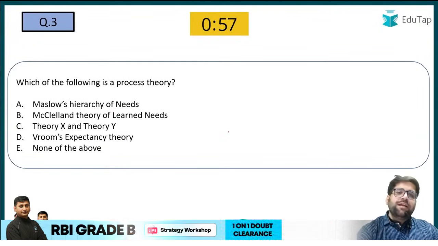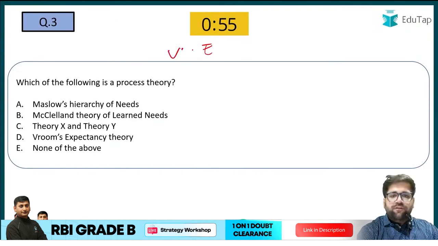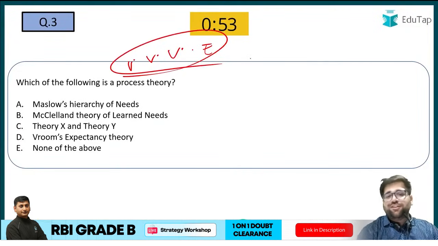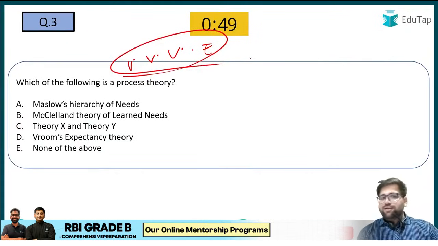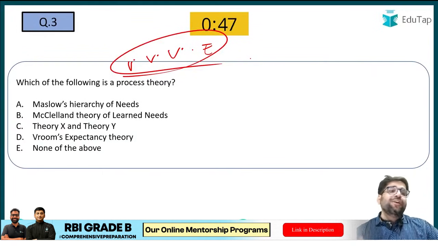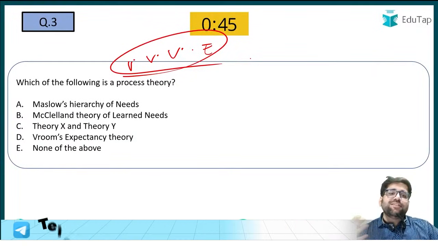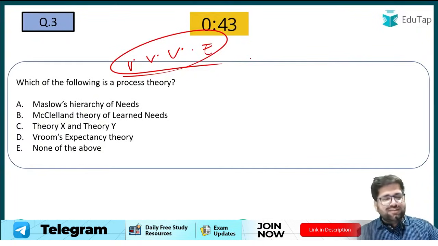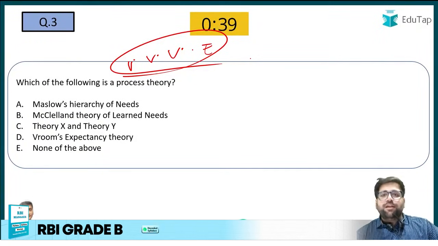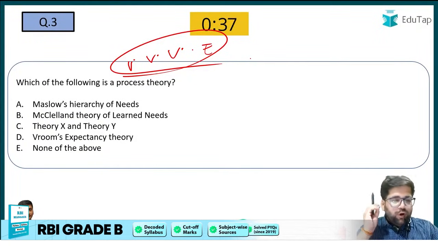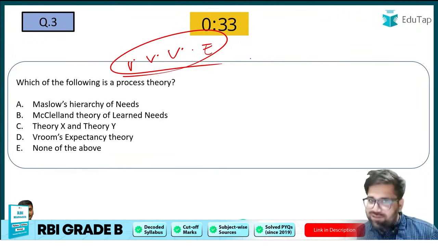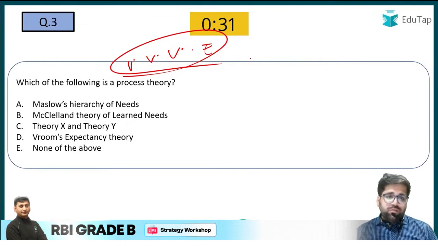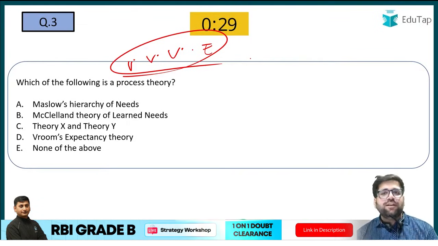Again, this is a very easy, or not very easy, question. And if you are getting such a question wrong in your exam, then sorry to say, you will not become an RBI officer. We have to understand the different concepts related to motivation and other chapters as well. Which of the following is a process theory? As simple as that. They are not asking you anything regarding the concepts given by different theories. They are just asking you the different categories.